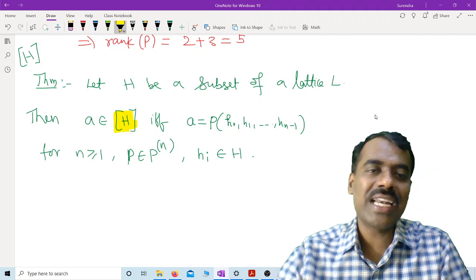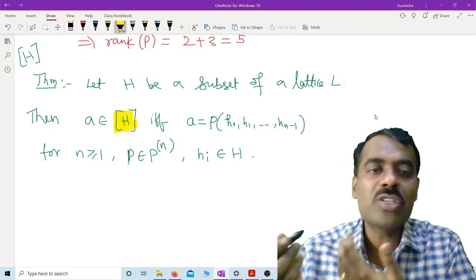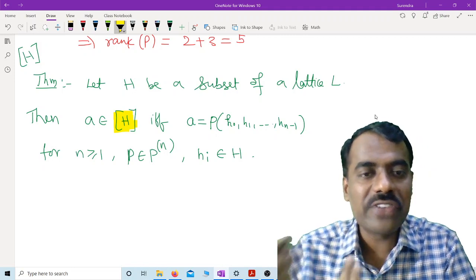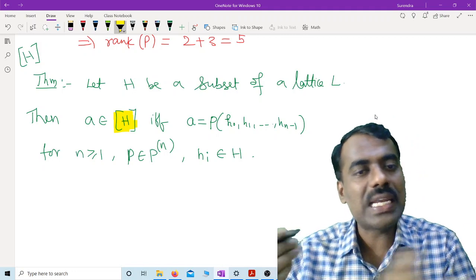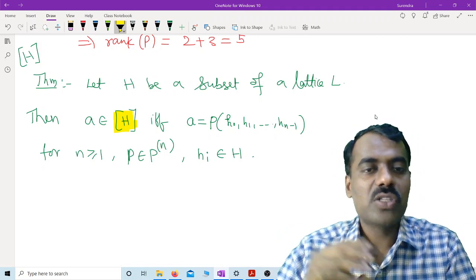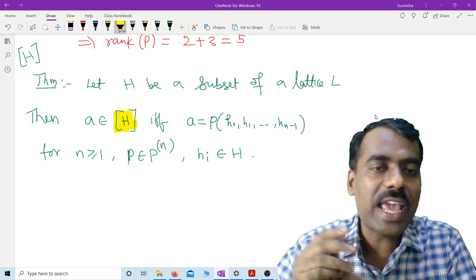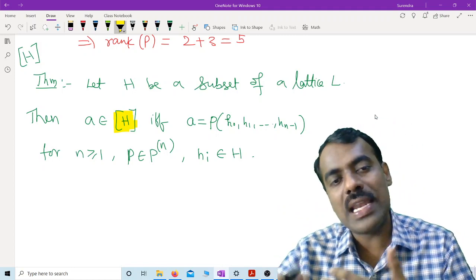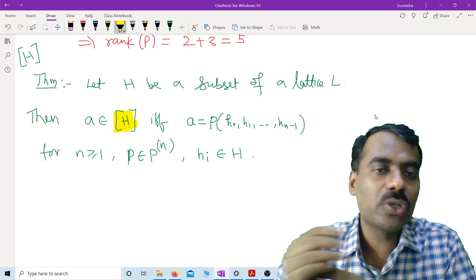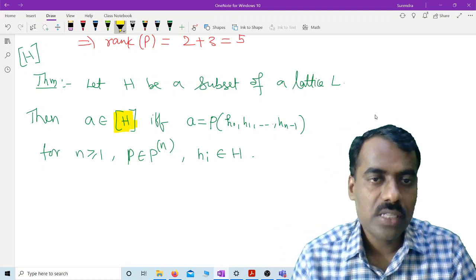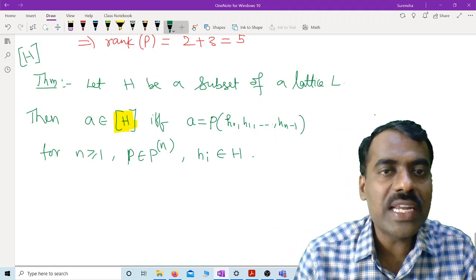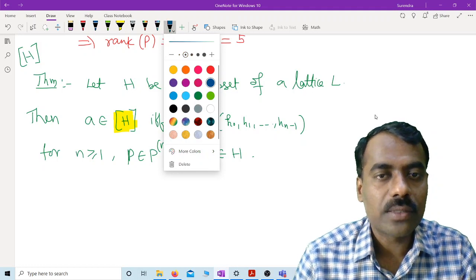So what is meant by generated by h? Any element should be a combination of elements of h with the help of join or meet. Is this clear? So if you have something like a meet b, or x meet y, then it is actually a polynomial meet of those two variables, right? So intuitively it is correct, but let's prove it.